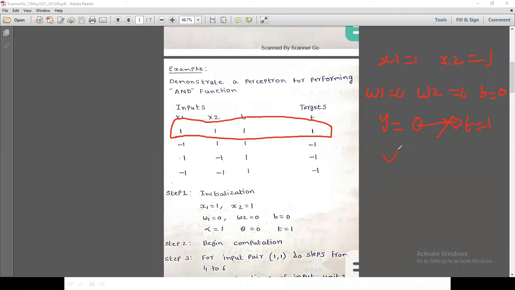So we update the weights and bias, based on the rule in step 6. Now we modify these weights: W1 equals 1, W2 equals 1, and B equals 1. Again we apply that, and we get the output 1, and the target is also 1. So for input 1, 1, the weights are 1, 1, and the bias is 1. Okay, now we reached the target, T equals 1.